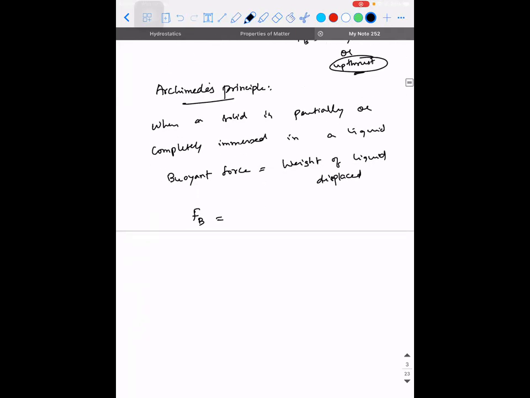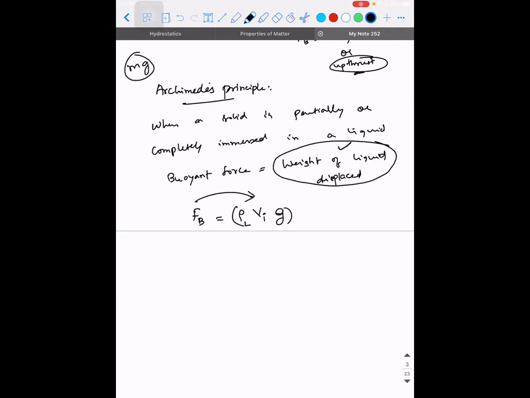So buoyant force will be equal to, how do I calculate the weight of the liquid that is displaced? Weight is nothing but mg. So who is getting displaced? It's a liquid. So density of the liquid into how much volume of the liquid has got displaced? It is volume of immersed portion, multiplied with g. So going forward, this is going to be the formula for buoyant force. It is the density of the liquid into volume of immersed portion into acceleration due to gravity. Guys, is it clear?